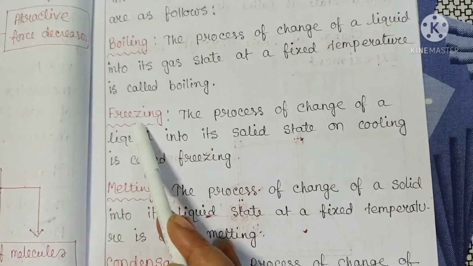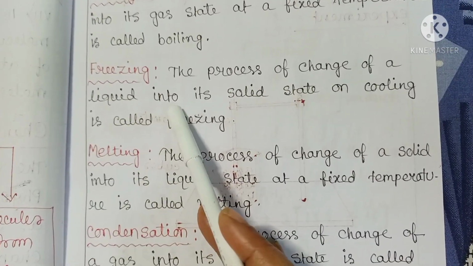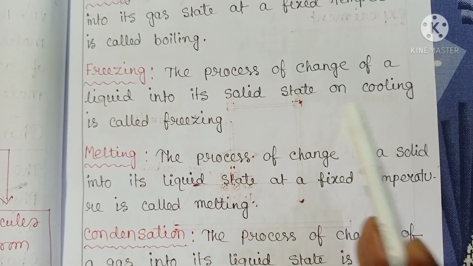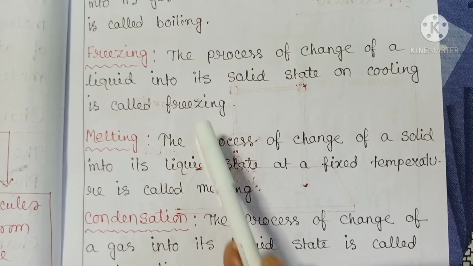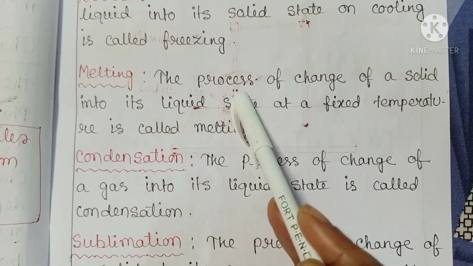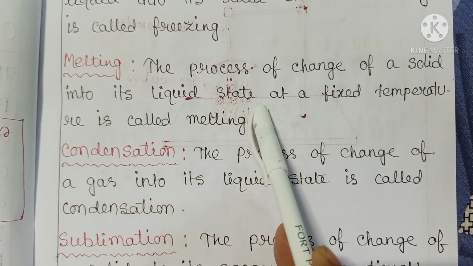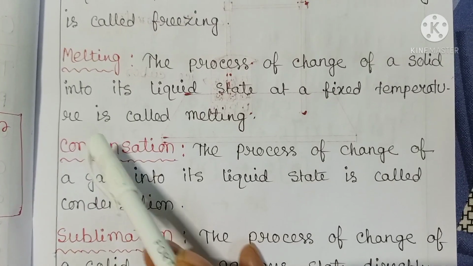Next, freezing. What is freezing? The process of change of a liquid into its solid state on cooling is called freezing. Next, melting. What is melting? The process of change of a solid into its liquid state at a fixed temperature is called melting.